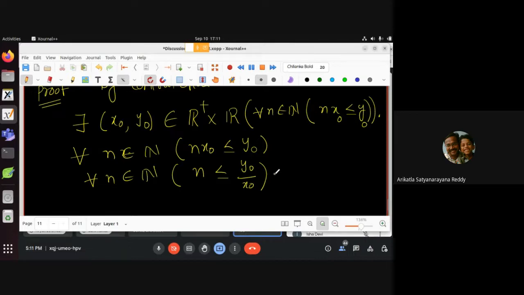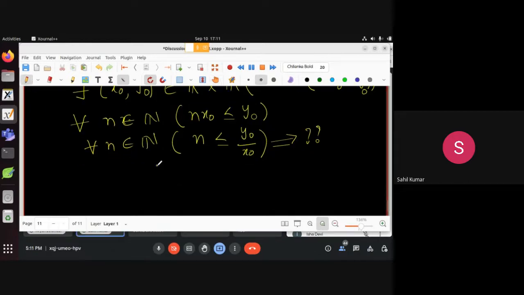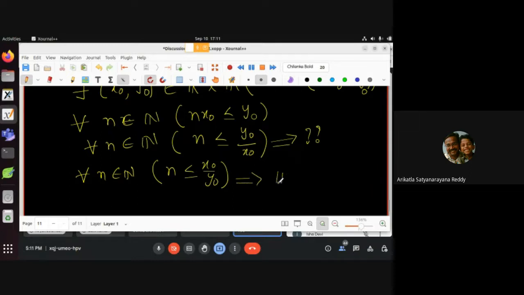What are you saying after that? n is less than or equal to y naught by x naught for any given n. What happens then? This implies what? Sahil: Sir, n is bounded. Okay, that means for every n in the natural numbers, n is less than or equal to y naught by x naught. So n is bounded above by y naught upon x naught.